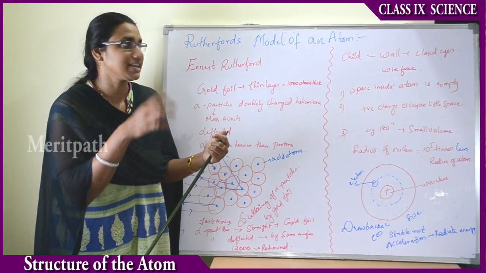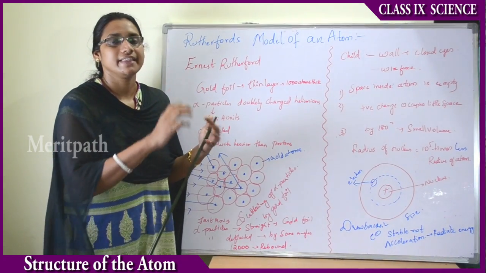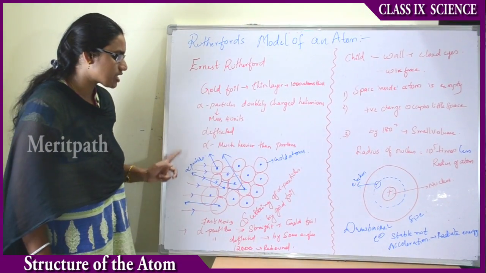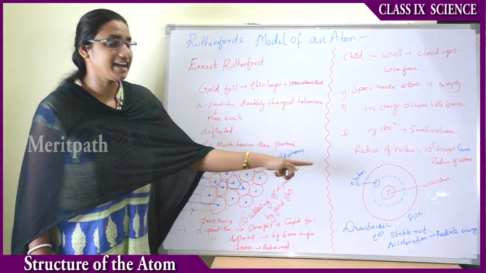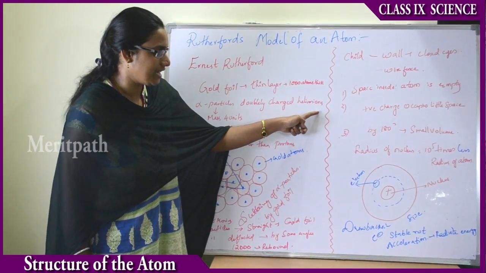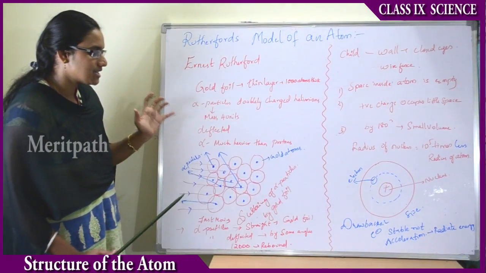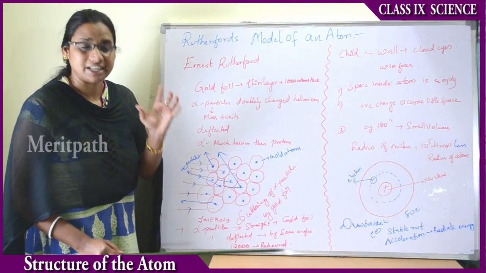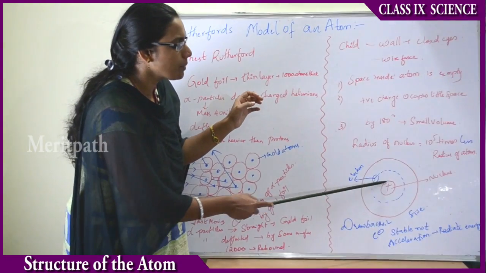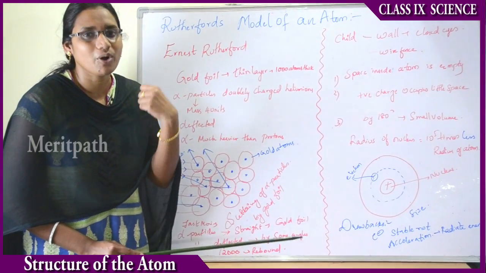That means between the subatomic particles, that is protons and electrons, there is a lot of space. That's why most of the alpha particles have penetrated without any deflection. And the second point he gave is that the positive charge occupies little space. That means he concluded that the positive particles, that is protons, are concentrated in a small portion of an atom, because only some alpha particles have been rebounded, right?